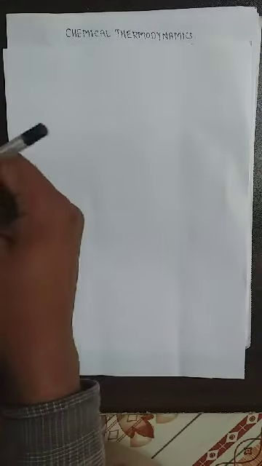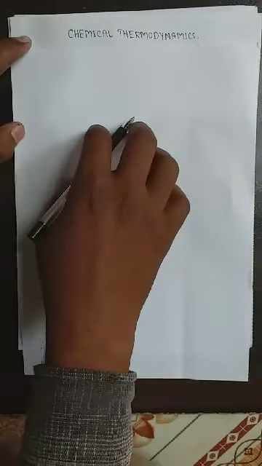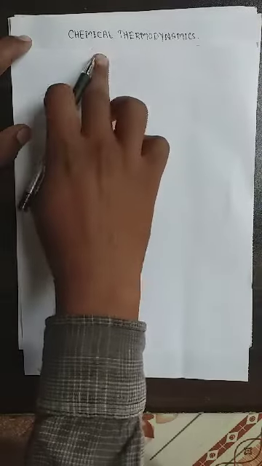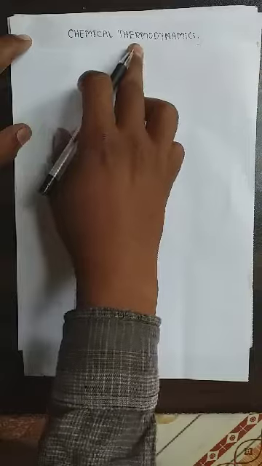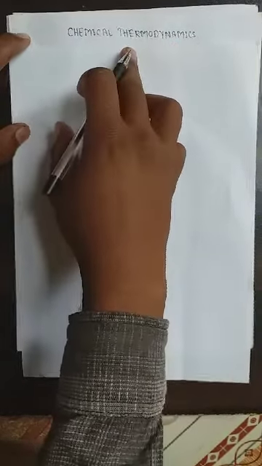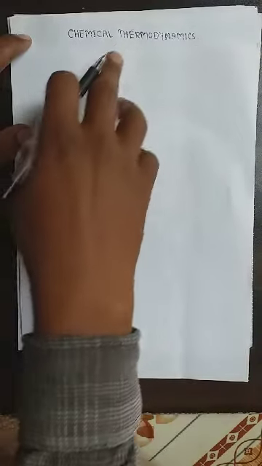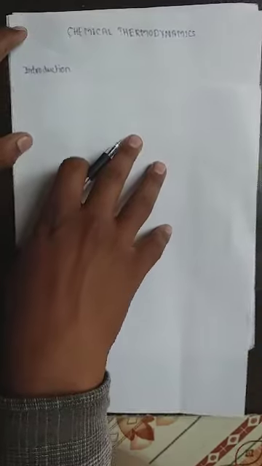Hello dear students. Today we have a very simple chapter in our chemistry, chemical thermodynamics. Before starting this chapter, we have seen some basic things about it. In chemical thermodynamics, thermo or therm means heat and dynamics means motion, so the motion of heat. Now we start with the first point, introduction.